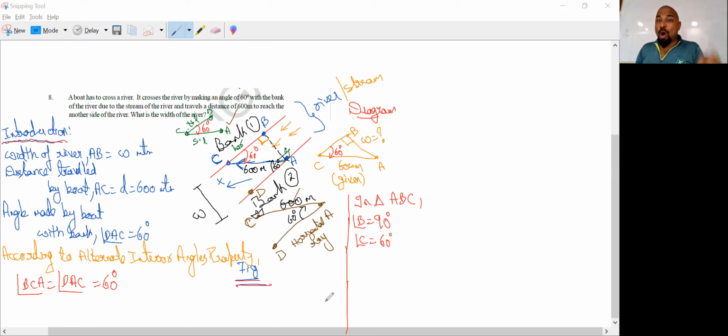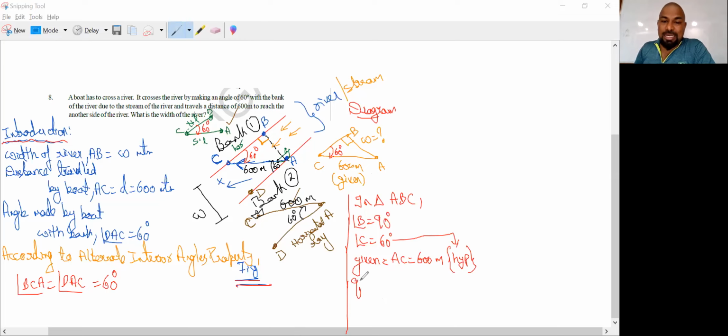Now, out of this, which is given? Given is nothing but AC, and we called it 600 meters. And from that 60 degrees, which side is that? Obviously, it is opposite, therefore I like to call it the hypotenuse. So AC is given, 600 meters, and it becomes the hypotenuse to that 60 degrees.